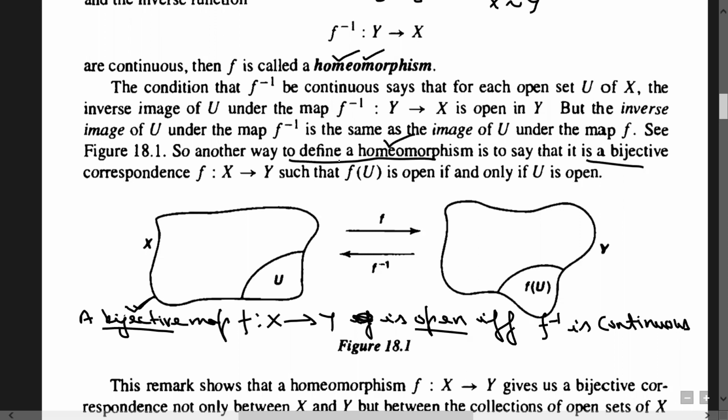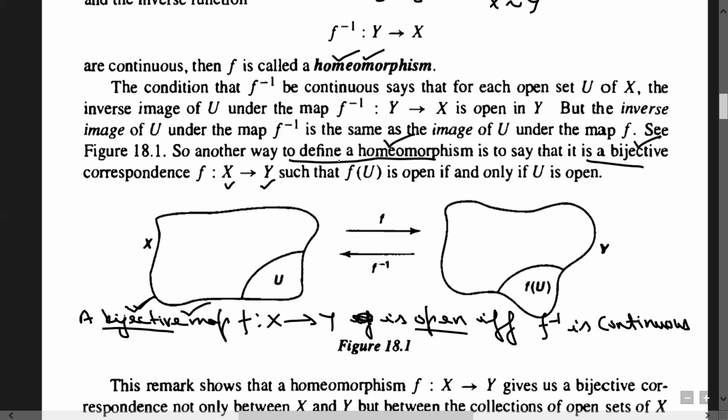So from here you will get two different things. This bijectivity will give you a one-to-one correspondence between set X and set Y, as we have already seen in the chapter on countability. But f of U is open if and only if U is open will also give you a one-to-one correspondence between the open sets of the topology present on X and the open sets on Y, I mean the members of script T dash on Y. So the one-to-one correspondence holds not only between the sets X and Y, but also between the topology on X and the topology on Y. So this definition is very important.